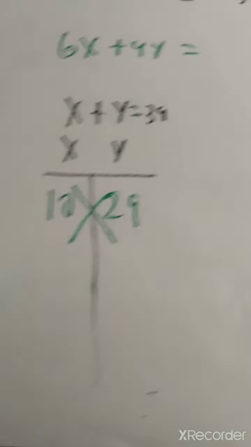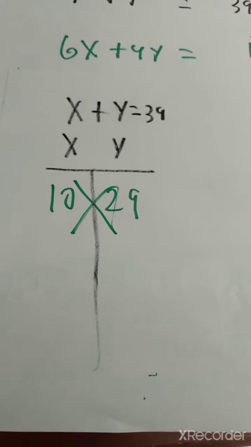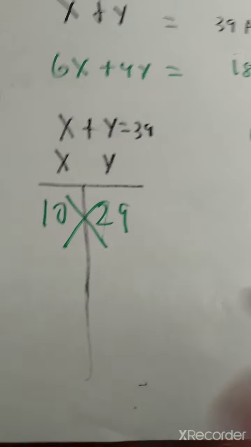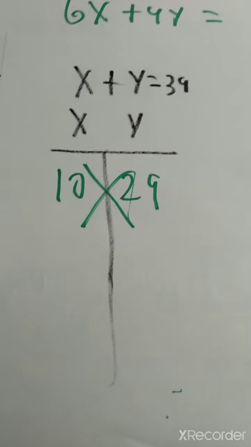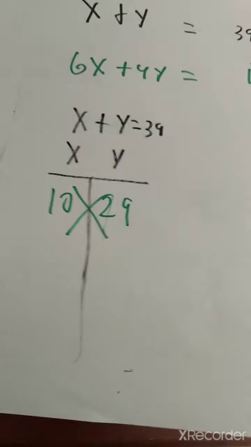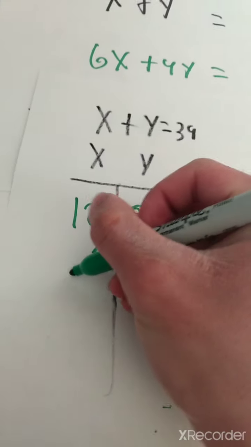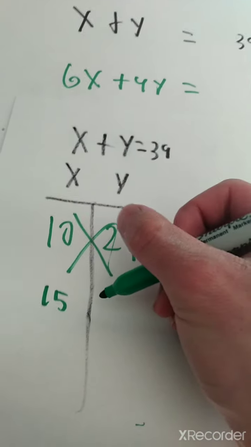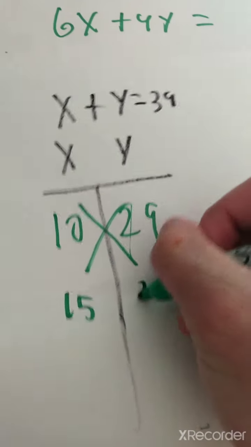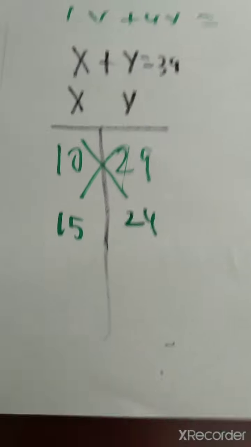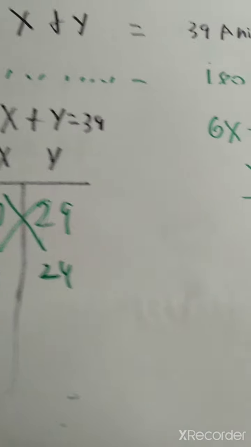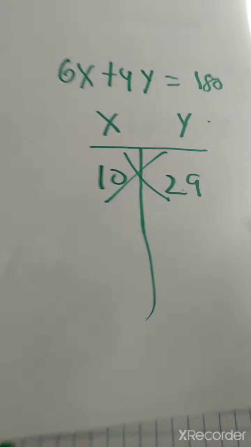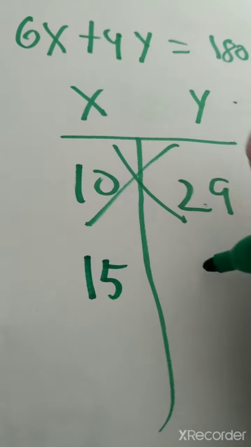Let's try a different combination. Type in the comments below what you think should go in here. Let's try and put another combination into this equation and see if it works for this one. So we're using trial and error. Let's try 15 plus 24. So we're guessing that there are 15 crickets and 24 elephants. But if we try it on here, will it work?